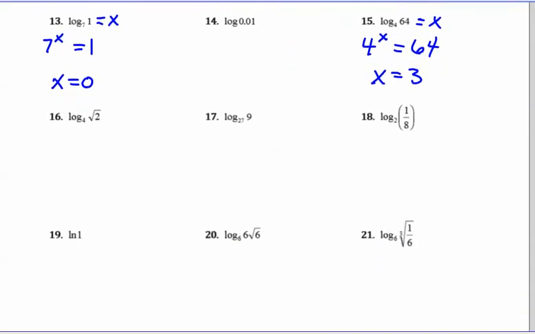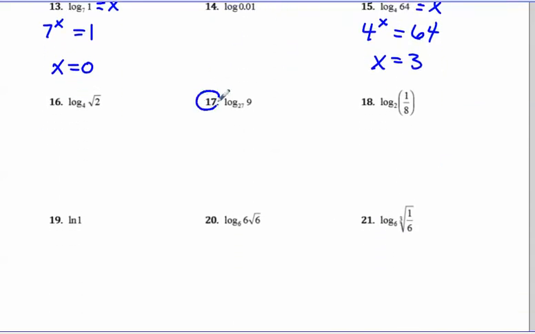Alright, 17's a tricky one. So I'm going to write 27 to the x equals 9. Now there is no way that I can make 27 into a 9. It's not the square root of 27. It's not going to be 27 to an integer power. But what I can do is I can break both of these down to smaller factors. So I'm going to change 27 to be 3 to the 3rd power. And I'm going to change 9 to be 3 squared.